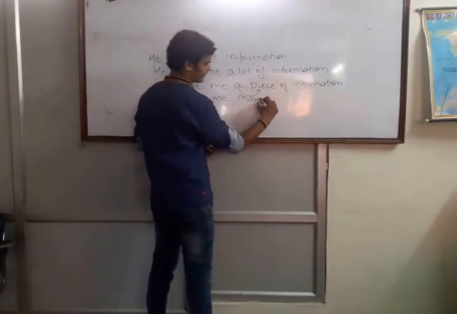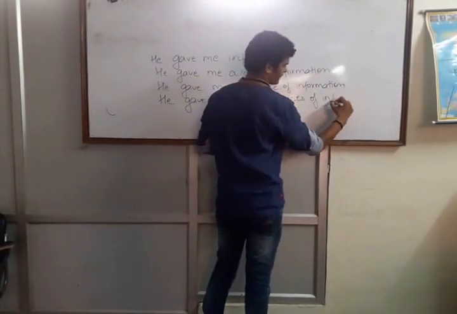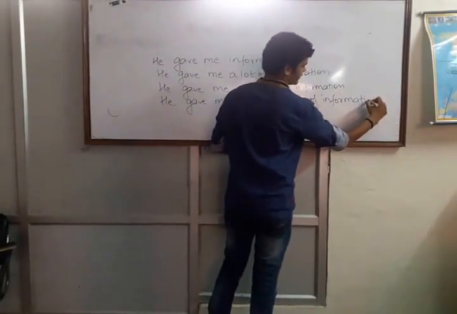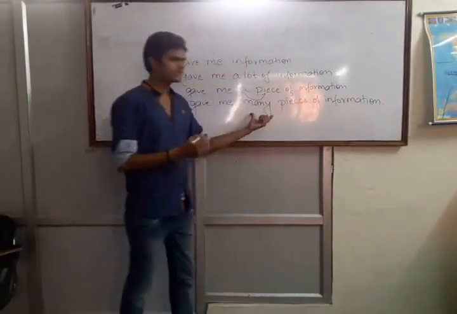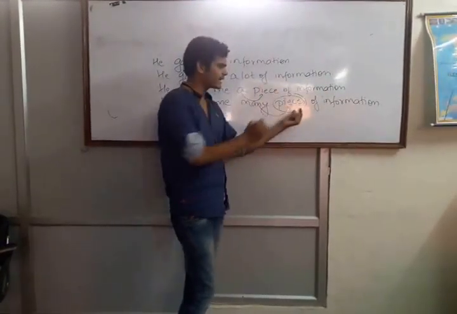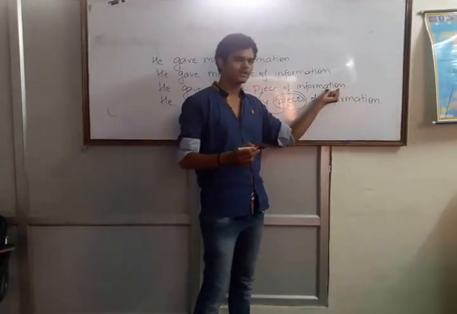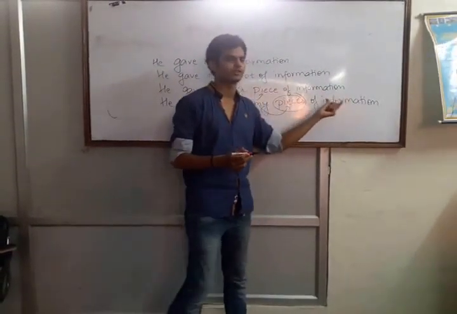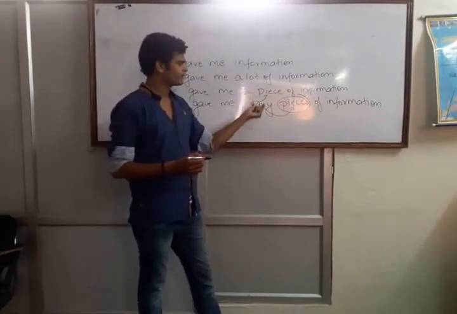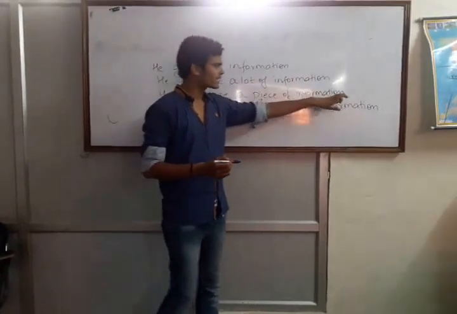If we take up the next sentence: He gave me many pieces of information. Here we have inserted many, and this many is used for pieces. We are making plural of pieces. We are not touching information here. In this case also, we are not touching these two words. We are just making singular and plural of pieces.